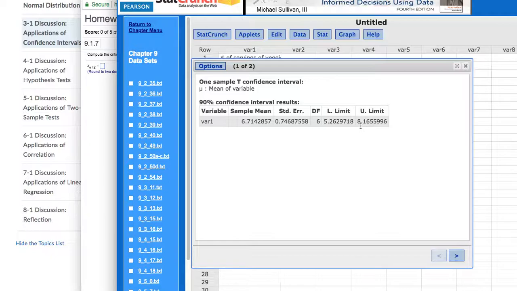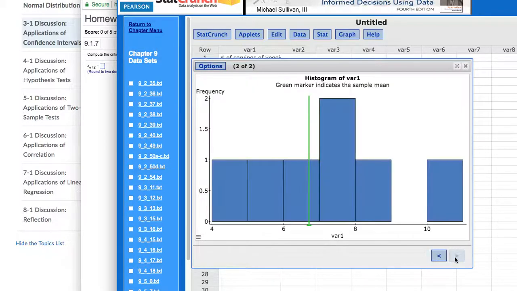And now in StatCrunch and in these problems that you're doing for your problem sets, definitely they'll ask you where to round. So they may ask you to round to 3 places, things like that. So you want to be careful of that. And then we can also, if we want to, look at the histogram. And here is the mean. It's very close to 7.